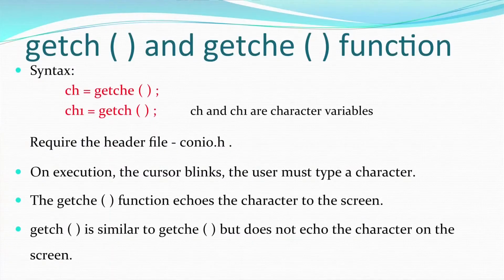You can see on your screen there are two variables, ch, which is taking the value from getche, and ch1, which is taking the value from getch, and both these functions are defined in the header file conio.h. As the cursor blinks, you type the character; getche will echo the character and getch will not echo the character. So, these are the built-in functions or library functions defined in various header files, and as per your requirement you include that particular header file.